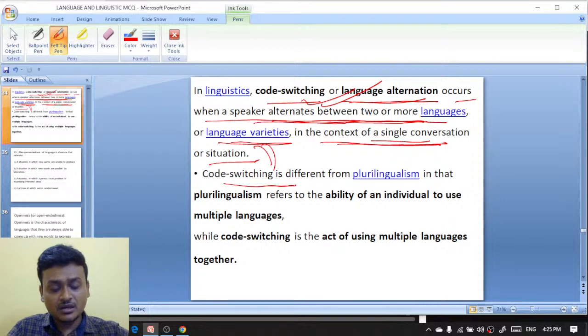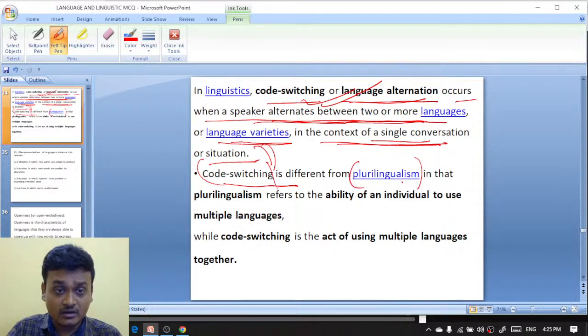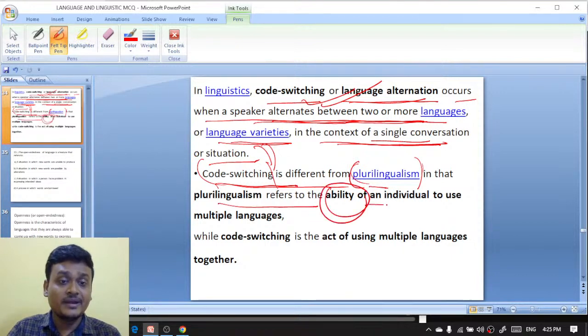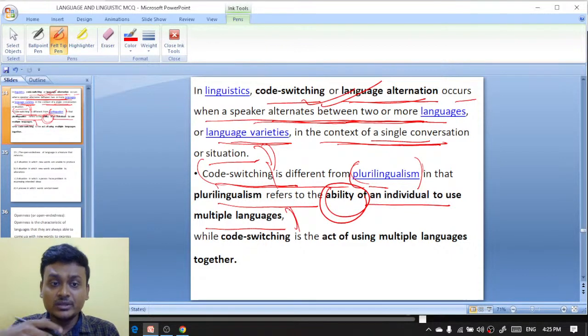And now, what is the difference between code switching and pluralism? Pluralism is also known as multilingualism. So what is the difference between code switching and pluralism? Pluralism refers to the ability of an individual to use multiple languages. Multiple language को use करने की जो क्षमता होती है, that is pluralism.